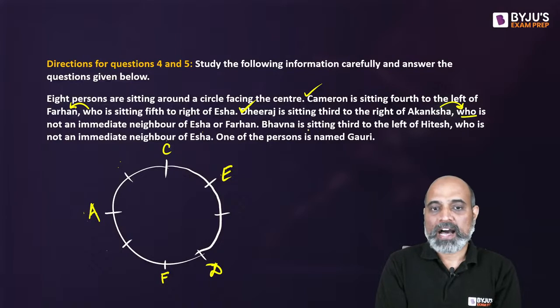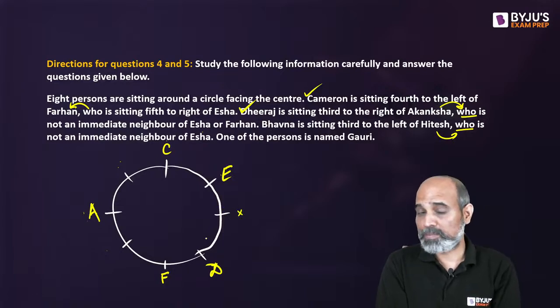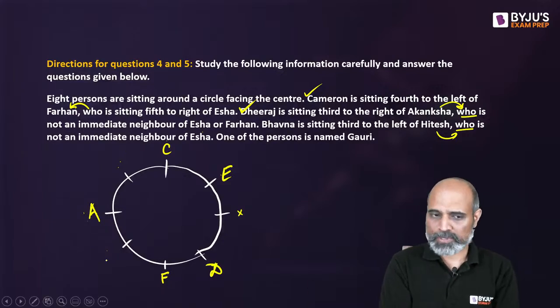Next, Bhavna is sitting third to the left of Hitesh. There is again a comma. So this who is about Hitesh. So Hitesh is not an immediate neighbor of Isha. If Hitesh is not an immediate neighbor of Isha, so Hitesh can't be seated here. Hitesh has 2 places to go. Let's start from one place.